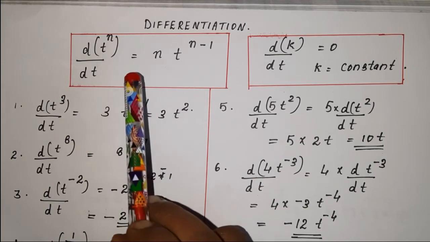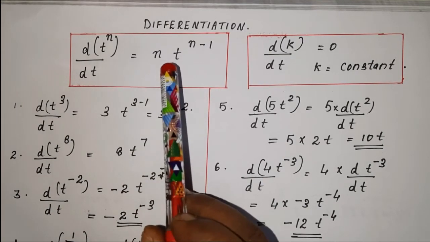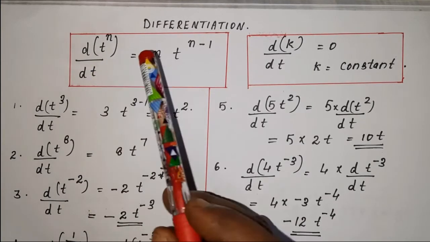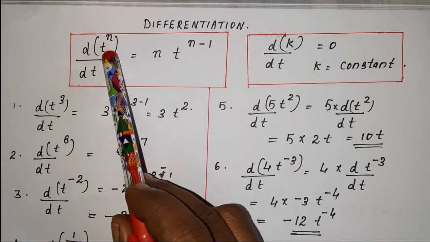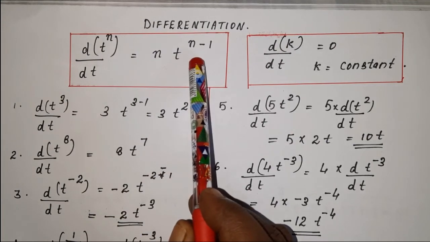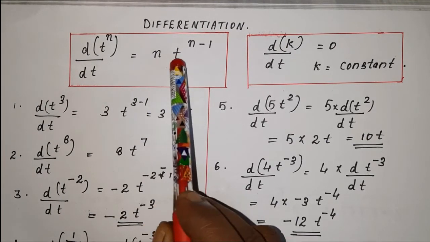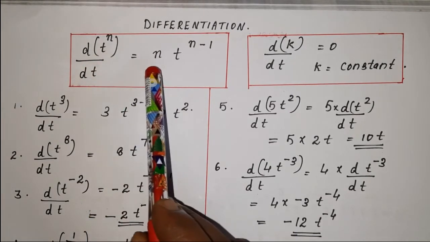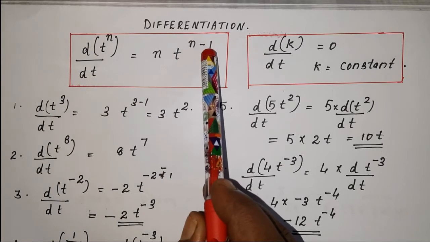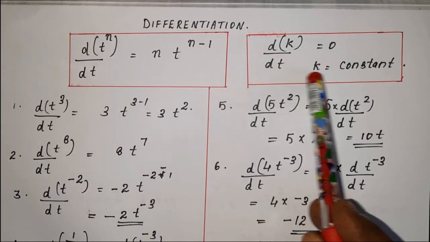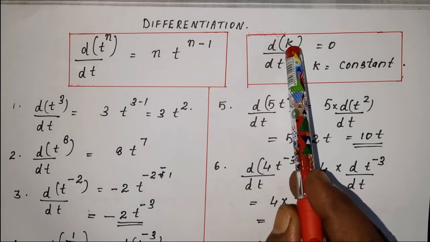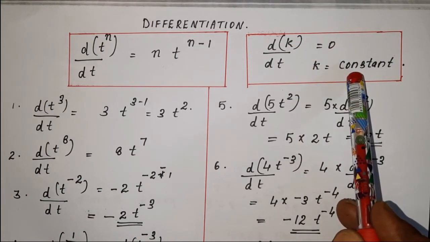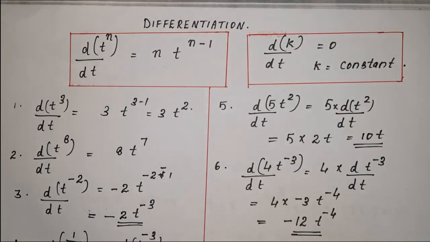In our expression for velocity we have dx by dt. There x will come as a function of t. If that function of t is in the form t raised to n, this is how we can differentiate it: n t raised to n minus 1. d by dt of t raised to n is equal to n t raised to n minus 1. Another result to be learned by heart is d by dt of k equal to 0, where k is a constant. These two results we have to learn by heart.